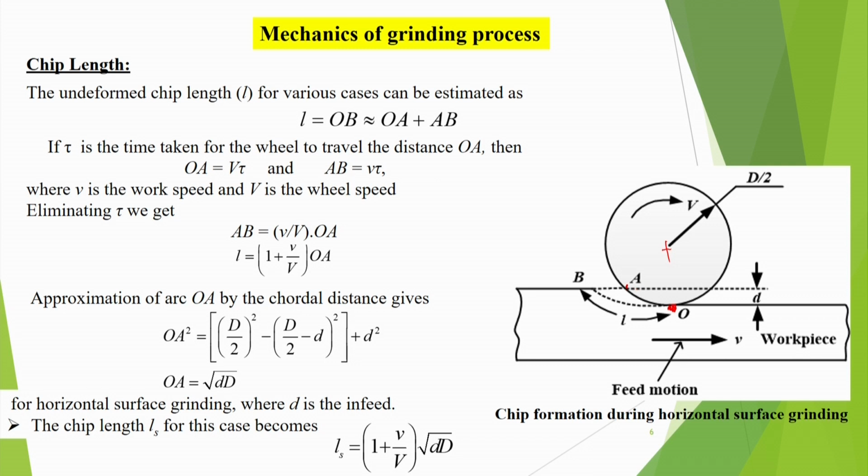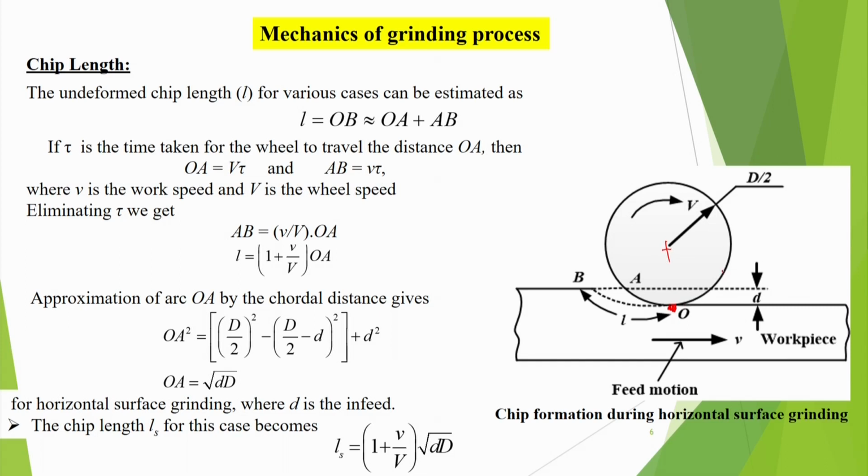But what will happen is that by the time this wheel goes, this point goes from O to A, it is moving, it is rubbing, it is removing the material from O to A. If it was not moving at all, that is V was 0, in that case I would have removed, abraded this much amount of material, that is OA.